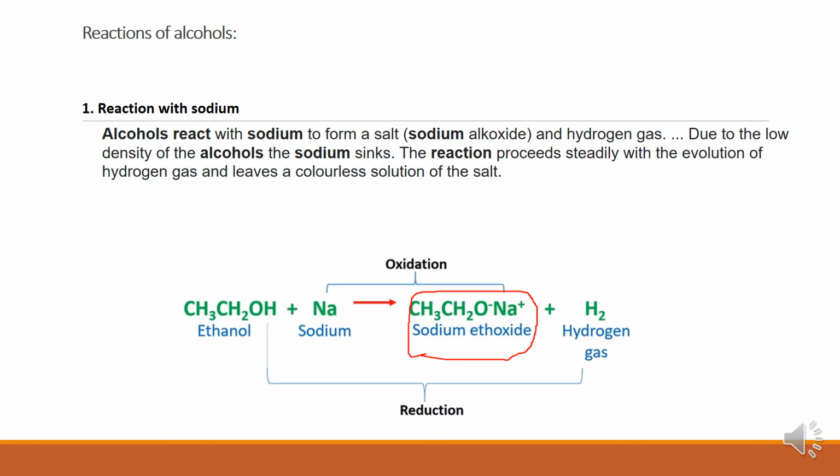Ethanol is having a hydroxyl hydrogen, isn't it? This will be reduced to give hydrogen gas. This is reduction of the ethanol hydroxyl hydrogen, which takes place along with the sodium ethoxide formation. This is the byproduct, hydrogen gas. Remember.